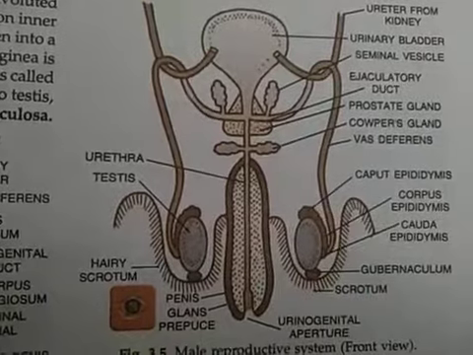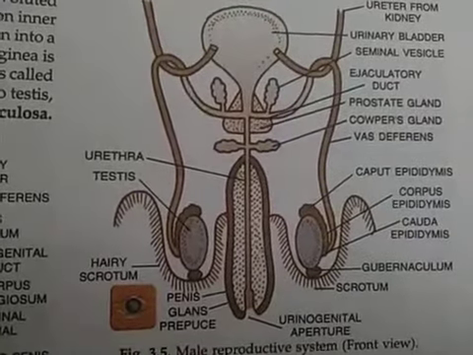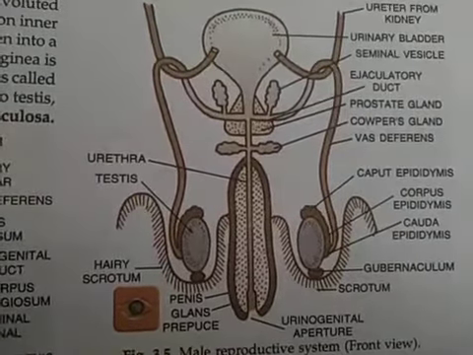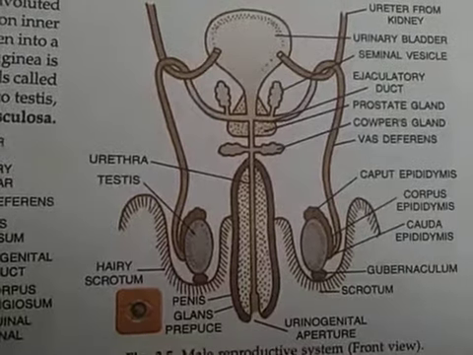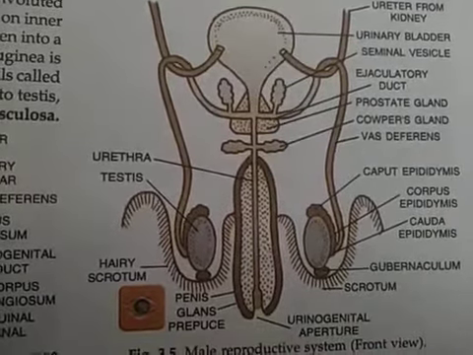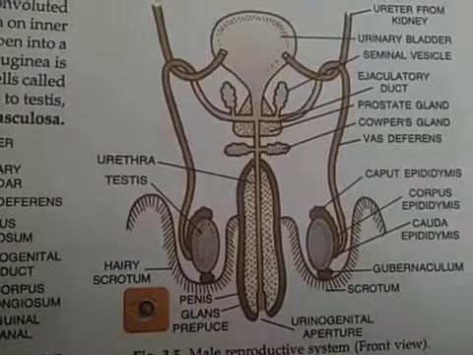Scrotum is the area that is present below the abdominal cavity that has no direct connection with the human body, and it is the kind of structure which maintains 2 to 3 degree lower temperature than that of the general body.